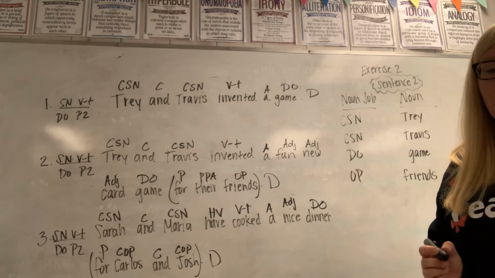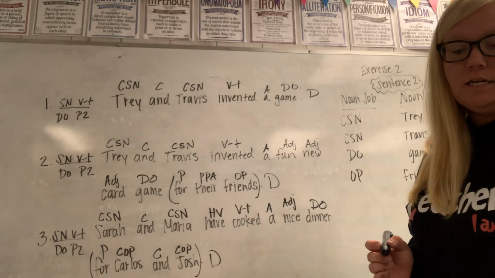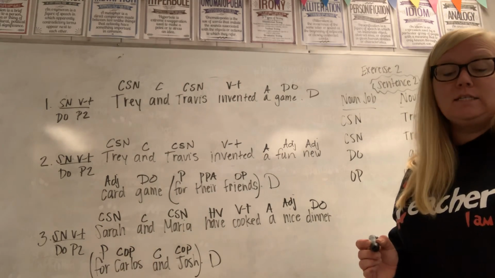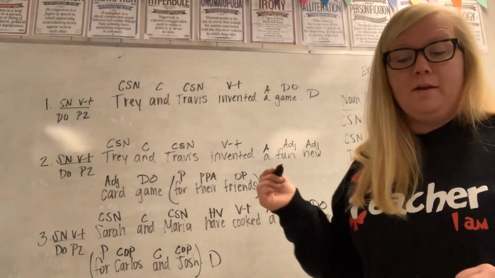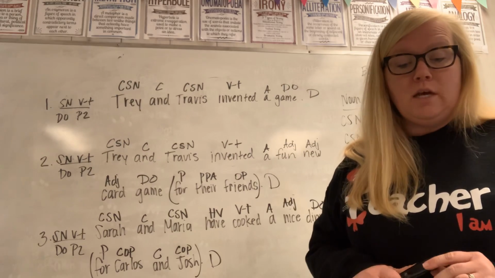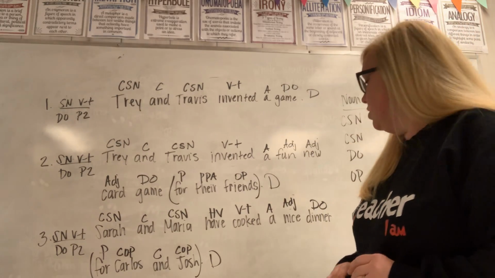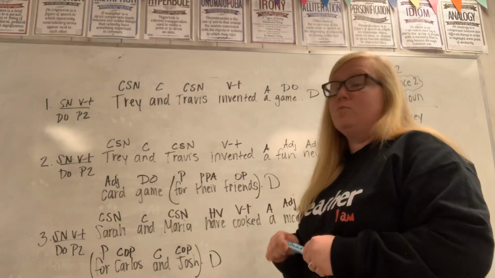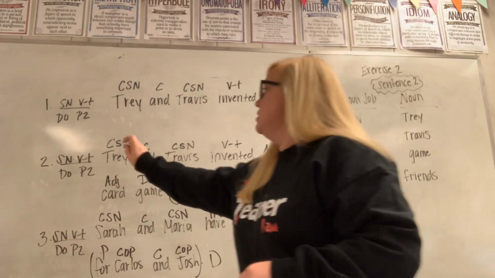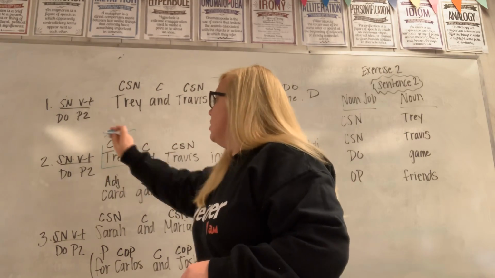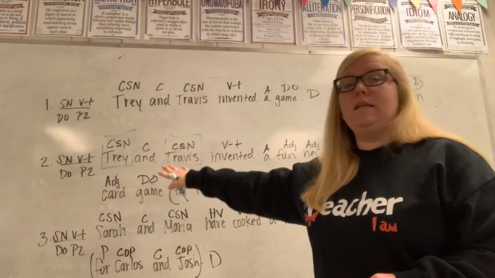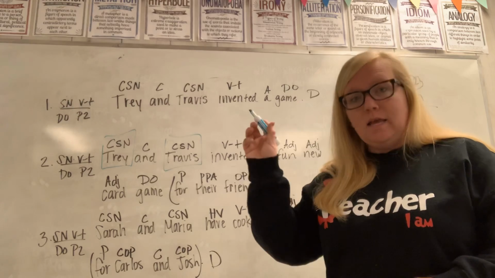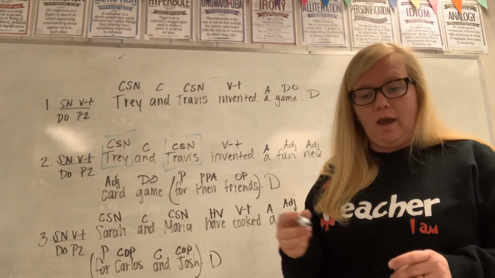Okay, then we need to look at sentence number 2 and 3 for exercise 3. For that one, I'm not going to write it on the board, but I just want to go over it. Your simple subject for sentence 2 is our subject nouns. So our subject nouns are Trey and Travis. So when you write that down, don't write down and. Just put Trey and then put a slash and then put Travis, okay?